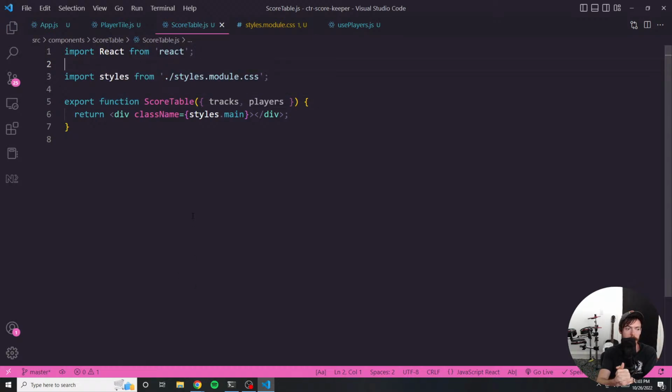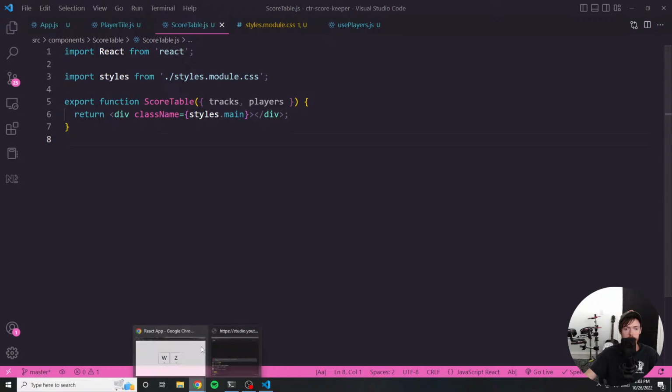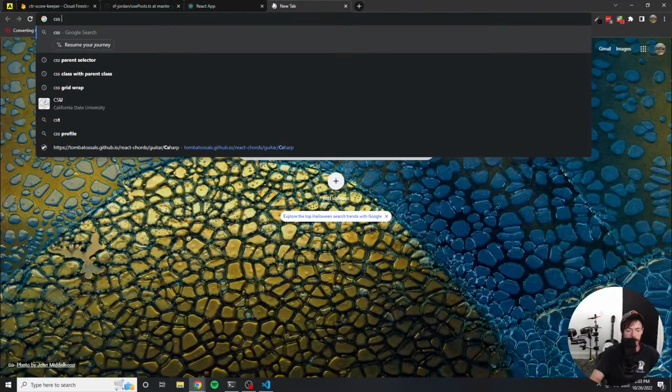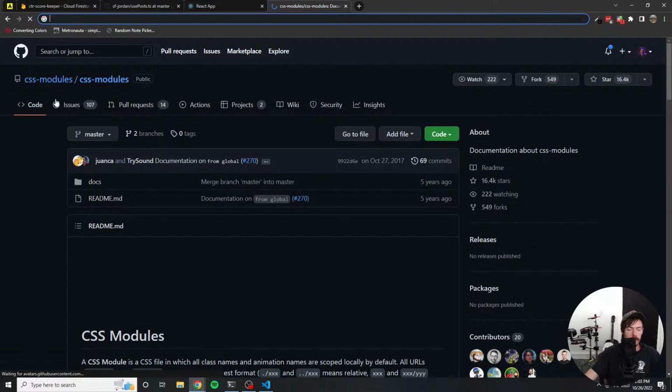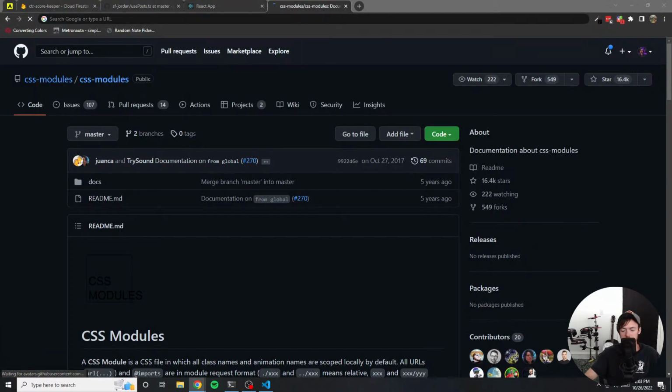So Sudip said, why is it module CSS and not .css? So I'm using CSS modules. Let me send you a link really quick. All right, pasting this into the chat. So have a look at that.